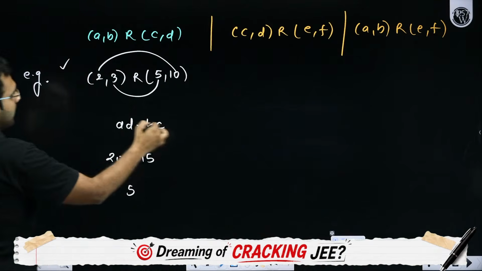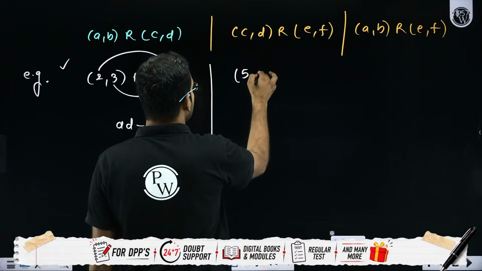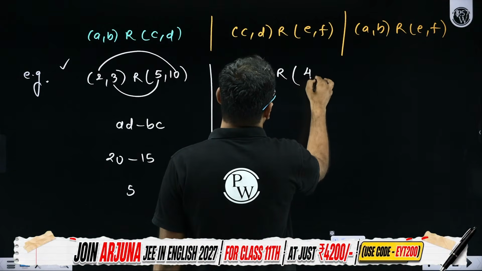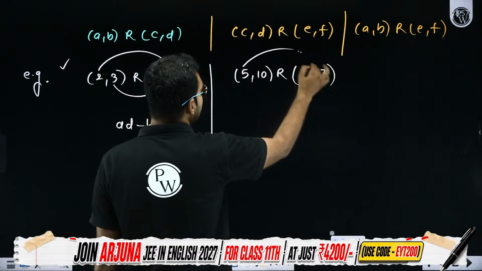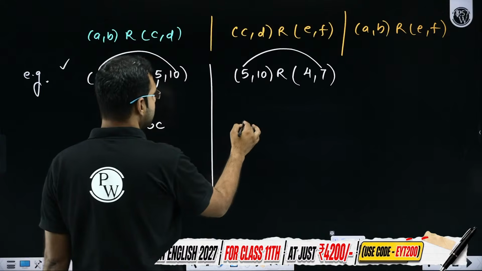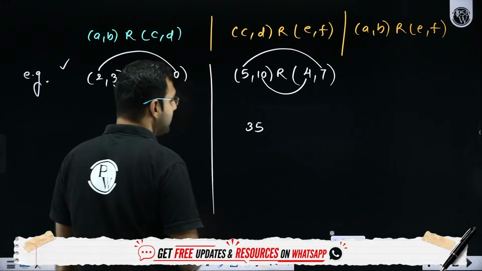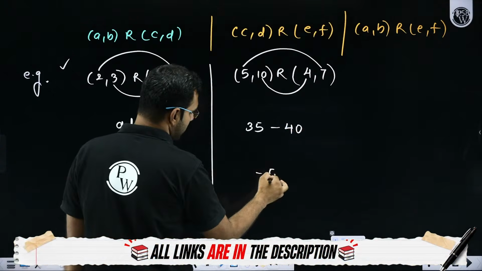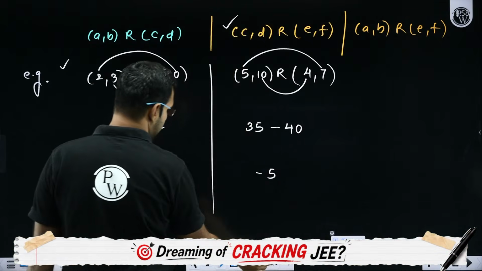This is an acceptable pair. Great. Now let's check it for (5, 10) with, let's say, (4, 7). AD, so 5 into 7, that is 35. BC, 10 into 4, that is 40. The difference is minus 5, so this is also divisible by 5. So this is also an acceptable pair, yes or no?